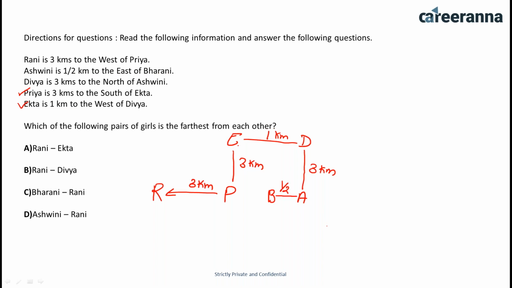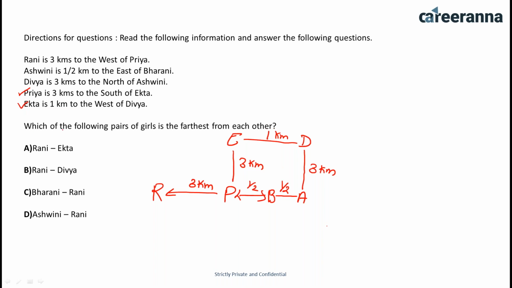Okay, please also keep in mind while you are making the diagram, you have to take the distance equally. Or just make it approximately so it will be easy for you to find out the answer. So from here to here, the distance is also half kilometer, because from here to here the total distance is 1 kilometer.